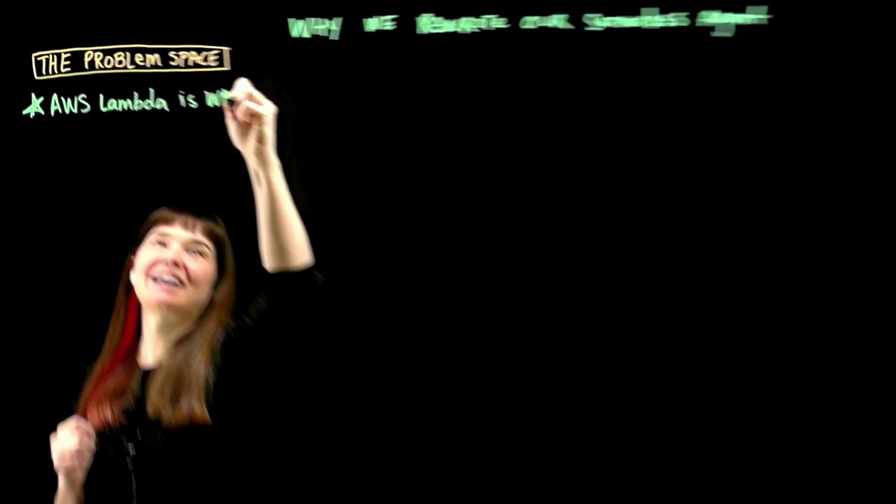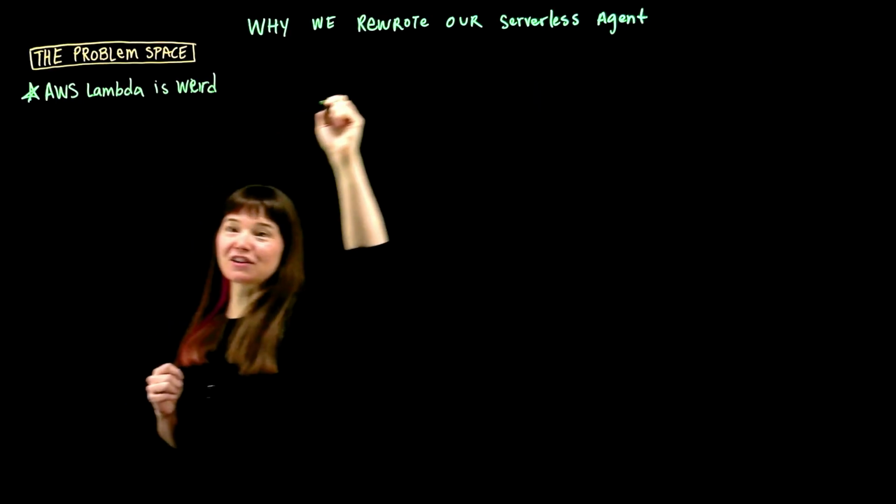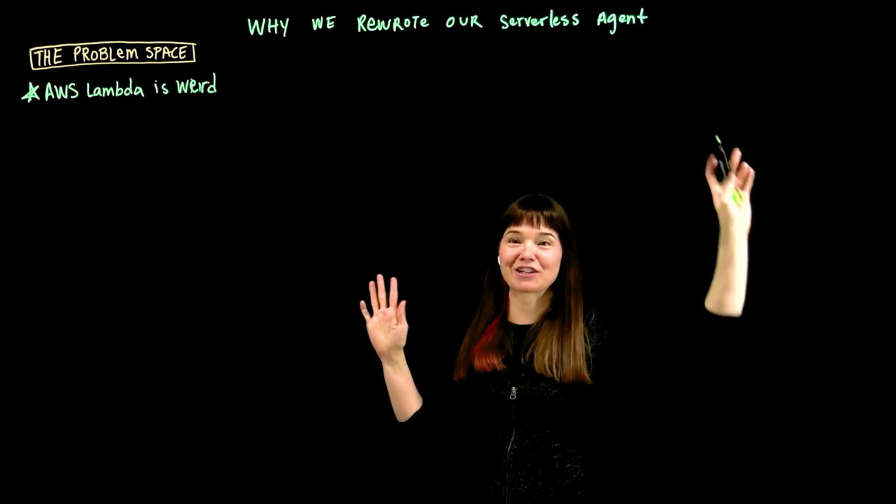If you're coming from a traditional background in Kubernetes or bare metal servers or containers or any of these different tools, Lambda is very weird. There's so much talk of Gen AI agent. So when we say agent, like you said, we mean the Datadog agent. Nothing to do with Gen AI in that case.